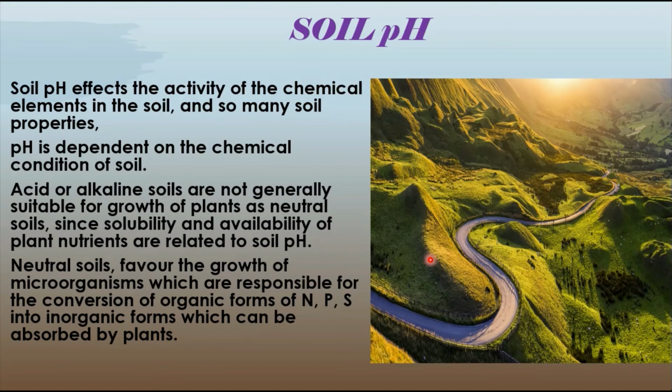So we know that alkaline soils and acidic soils are not suitable for growth of plants, whereas neutral soils are very suitable because of the availability of the plant nutrients at that specific soil pH. These neutral soils are going to favor the growth of microorganisms, which are responsible in the nutrient cycles, mainly nitrification and solubilization of phosphate, all these things. That means from organic forms into the inorganic form, which can be easily absorbed by the plants.